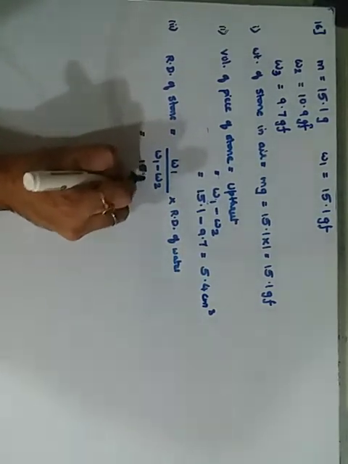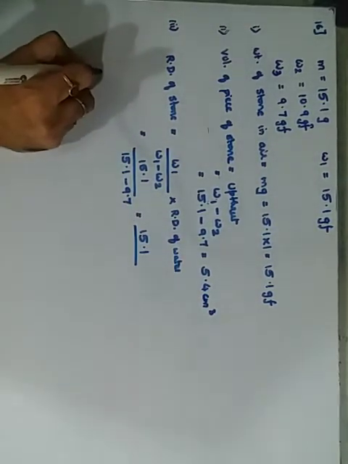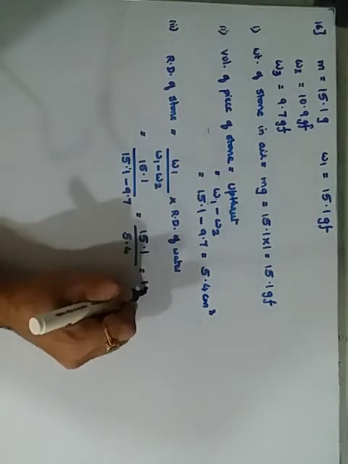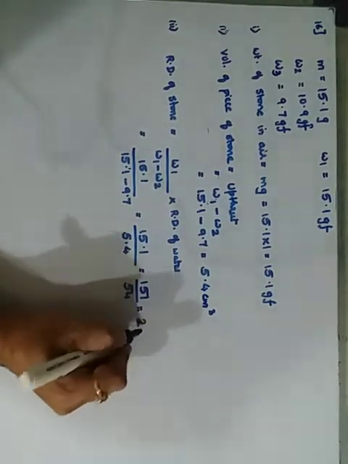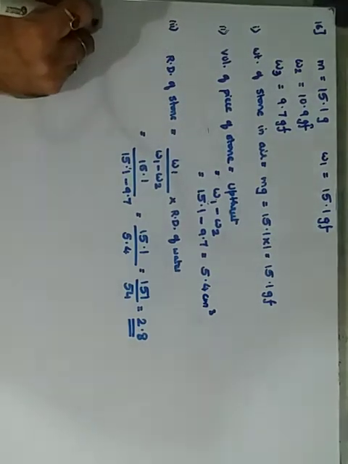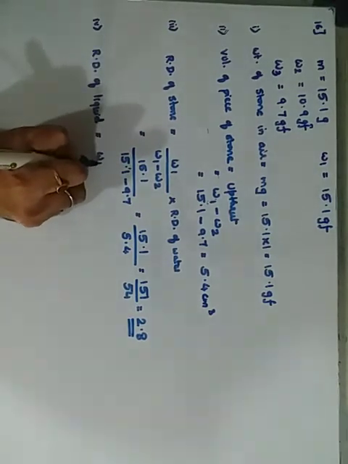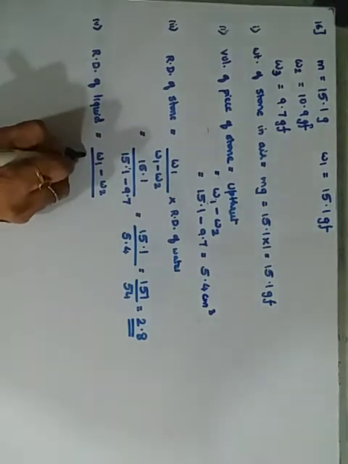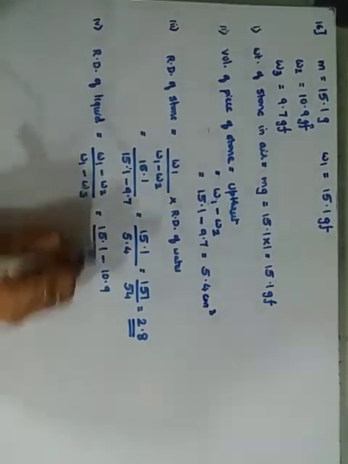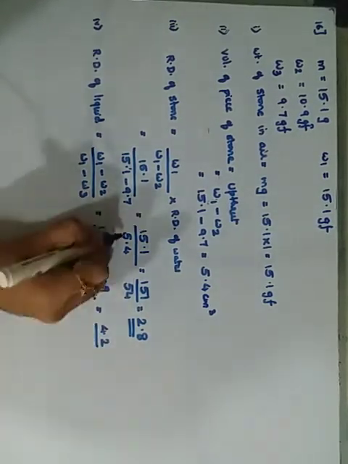So this is 15.1 upon 15.1 minus 9.7, which gives you 15.1 upon 5.4. Fifth decimal, 151 upon 54, dividing it on the side, it gives me approximately 2.8. So this is your relative density of stone. Now we want the liquid in comparison with water. The relative density of the liquid is always equal to W1 minus W2 upon W1 minus W3, which is equal to 15.1 minus 10.9 upon 15.1 minus 9.7. This subtraction gives me around 4.2 and this was already 5.4.